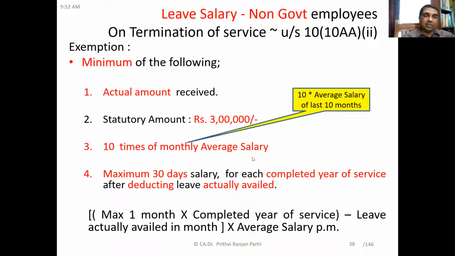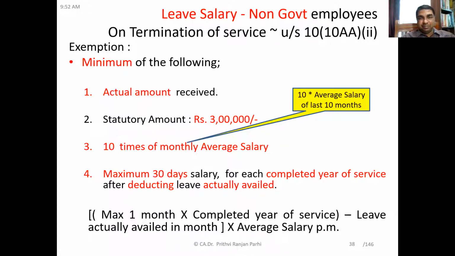Suppose I'm calculating completed years of service into 1 month. Suppose one has completed 15 years of service. That means 1 month salary into 15, so 15 months totally. And if the person has availed leave of 2 months, then 15 months minus 2 months is 13 months. So 13 months salary is multiplied with the average salary per month. Understood the concept?